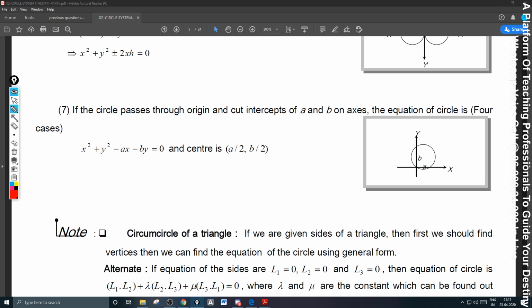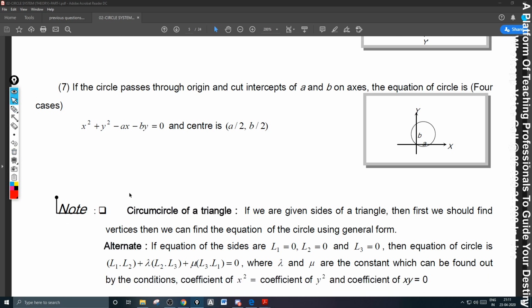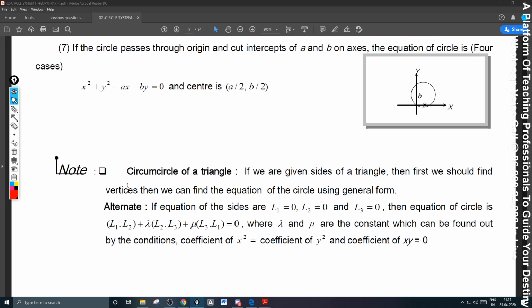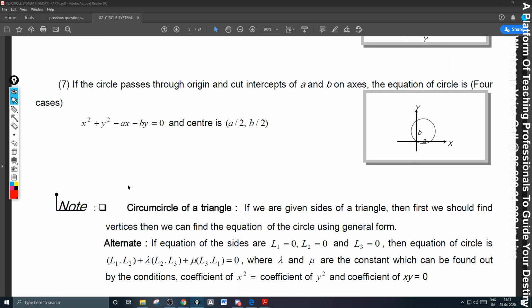Okay, next, circumcircle of a triangle. Generally, this method is lengthy here, but better you know this. If 3 lines are given that are forming a triangle, I'll do one thing: I'll draw the circle and then I'll make the triangle.